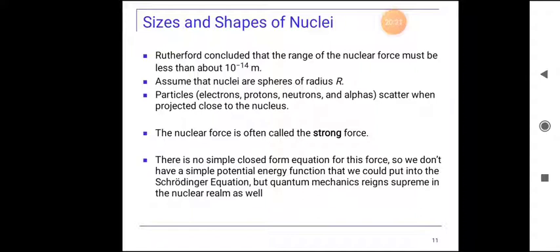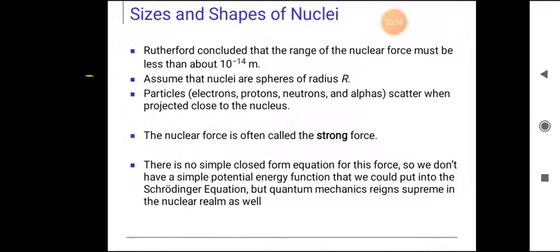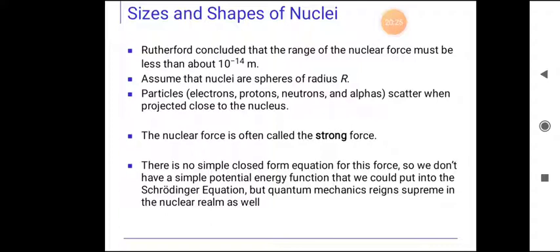Sizes and shapes of nuclei. Rutherford concluded that the range of the nuclear force must be less than about 10 to the power of minus 14 meter. Assume that nuclei are spheres of radius R. Particles, that means electrons, protons, neutrons and alpha particles, scatter when projected close to the nucleus.